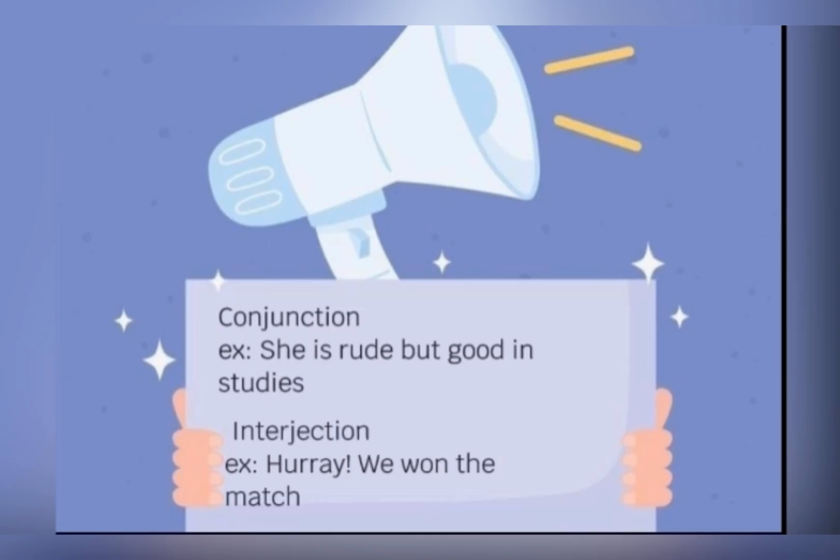Example of conjunction is, she is rude but good in studies. There are 2 sentences shown and they are joined with but. So but here is conjunction. Example of interjection is, hooray, we won the match. Here, hooray expresses excitement and that is interjection.